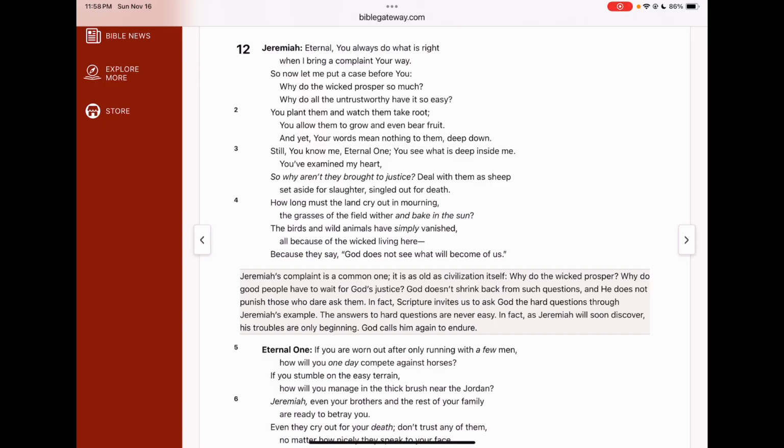How long must the land cry out in mourning? The grasses of the field wither and bake in the sun. The birds and wild animals have simply vanished, all because of the wicked living here, because they say, God does not see what will become of us."